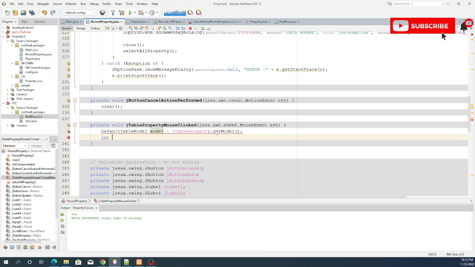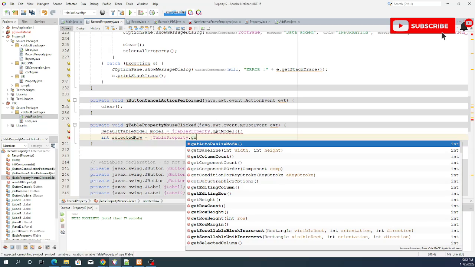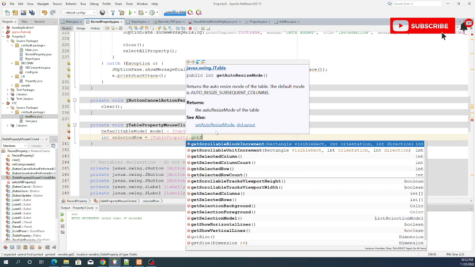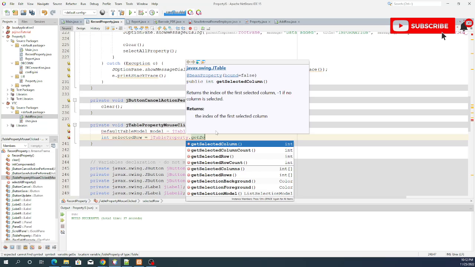declare tayo ng variable na makuha natin yung row, name natin as row or selected row equals JTable property that get selected row